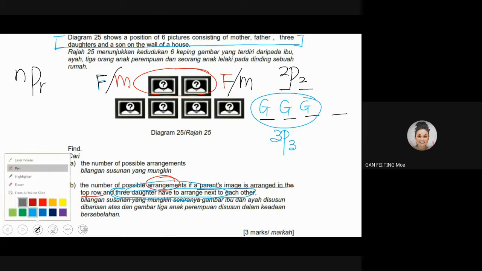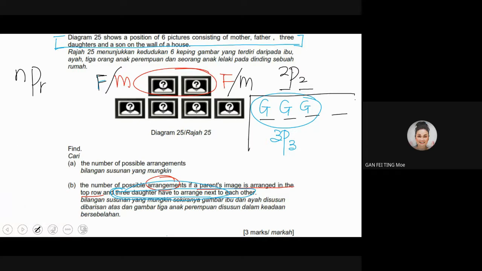But how about if I see this as one big whole? You already group the girls as one group, and the boy is 1. The boy and the girls group can permute: the boy can come here and the girls can be here. So how are you going to place this arrangement?